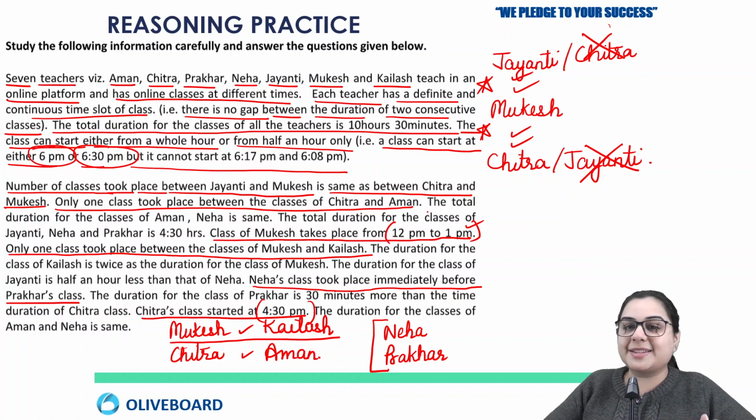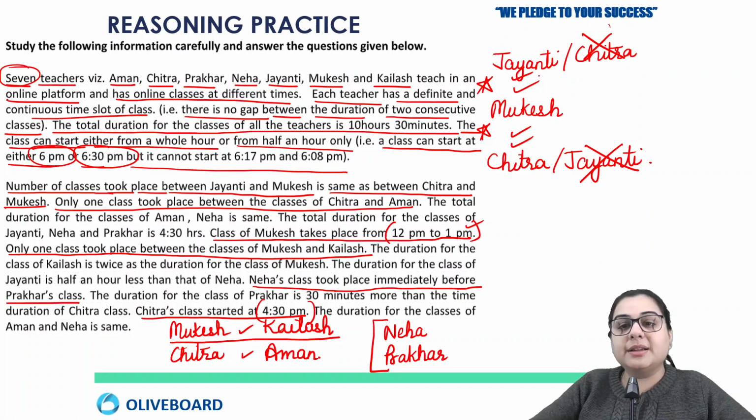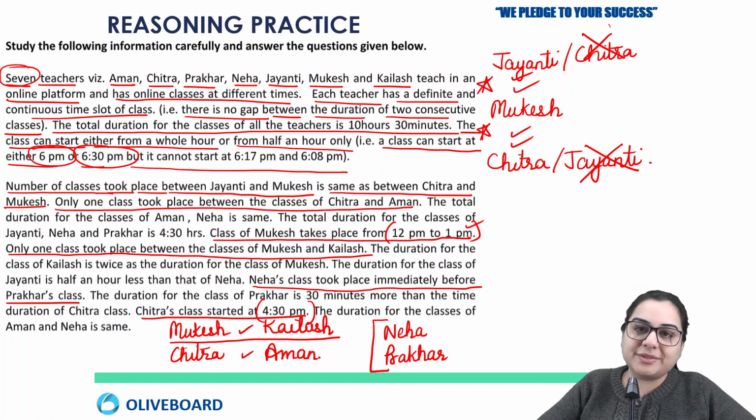And this is the last case possible, because here there are 7 teachers. Now if I consider this case, two persons between Jayanti and Mukesh and two persons between Mukesh and Chitra, then together there are 7 lectures. Jayanti, then 2, 3, then Mukesh 4th, after Mukesh 2 lectures, 6, and Chitra is the 7th one.